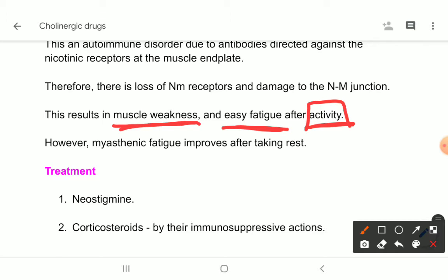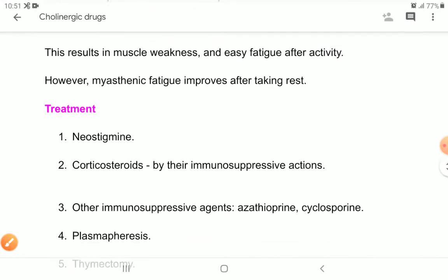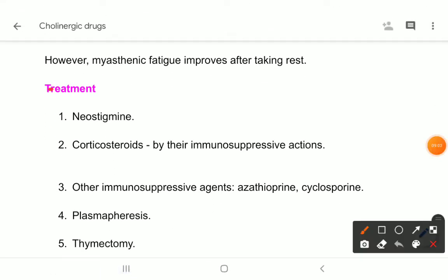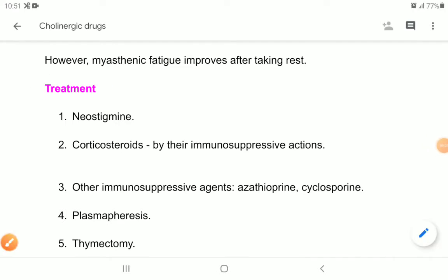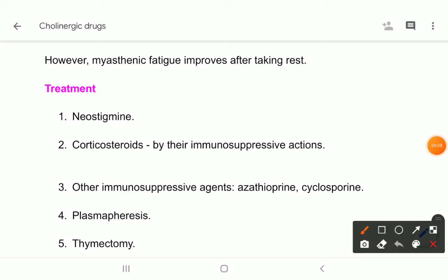Okay, but an important criterion in myasthenia gravis is that myasthenic fatigue improves after taking rest. After taking rest for a while, the patient will improve. Okay, now let's come to the treatment options. What are the treatment options here? The first treatment option is neostigmine. Why neostigmine? Because neostigmine will increase the acetylcholine level at the neuromuscular junction.